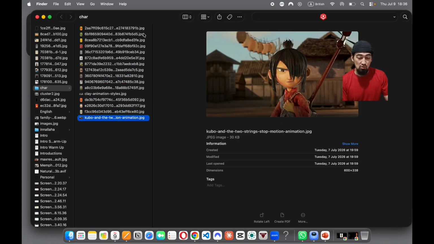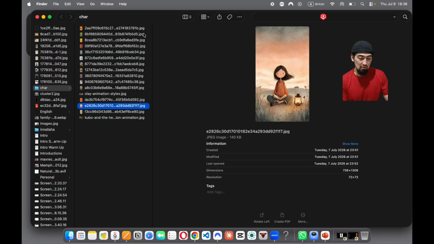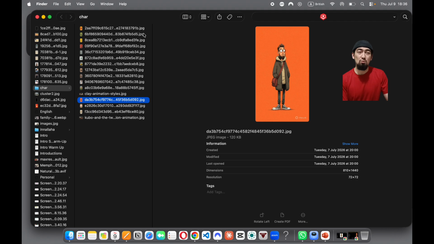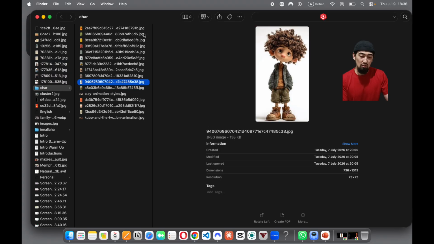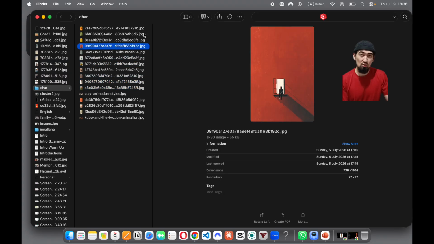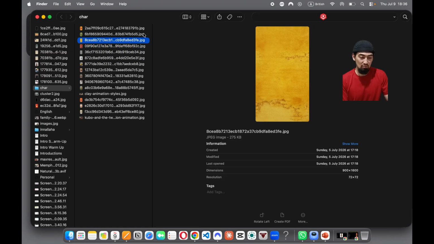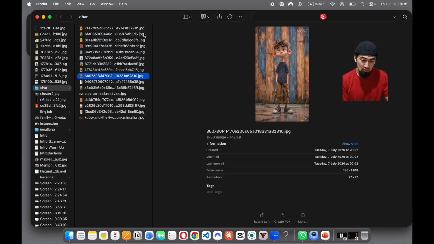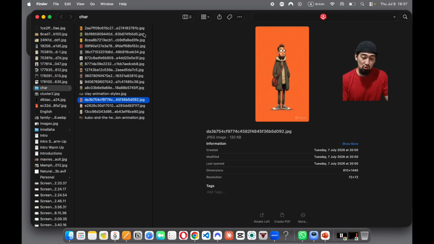But as you accumulate all of these characters, it kind of becomes hard to choose. Therefore, just choose the one which you feel will express the story that you want to make the most. Now, all of these characters can work, but don't spend a lot of time thinking about which one to choose, because then you're going to end up spending so much time thinking. At this stage, you don't need to think too much. So what I did was I just chose this one.